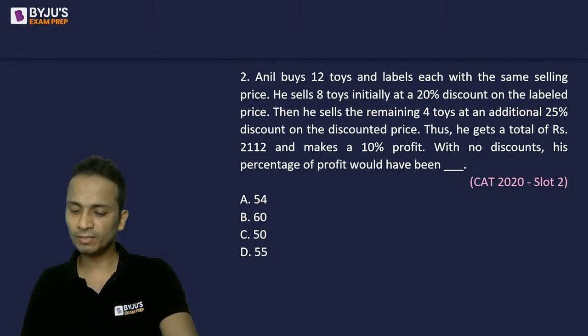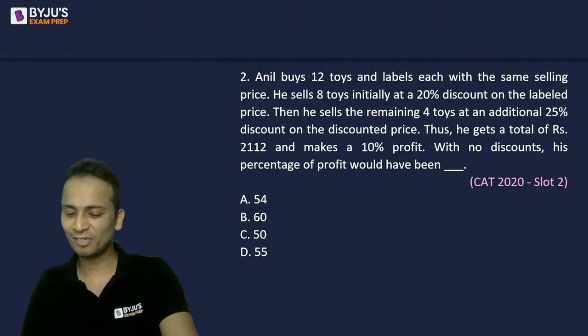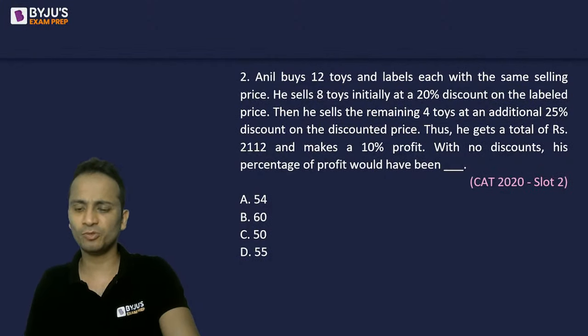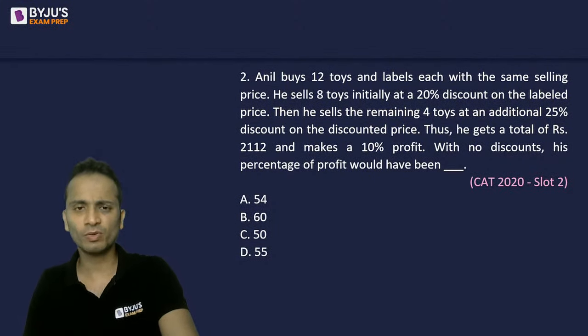Yes, any answers for this one? Anyone? So some good amount of calculations will be required here. Some complex values like 2,112. So you'll have to deal with such values in this question. Also, there is a profit of 10% when the selling price is 2,112. So it will give you a slightly tough time, but it can be easily factorized. So you will not have any problem with the calculations involved here.